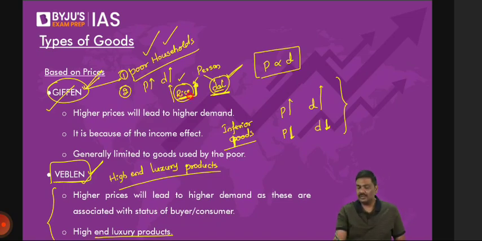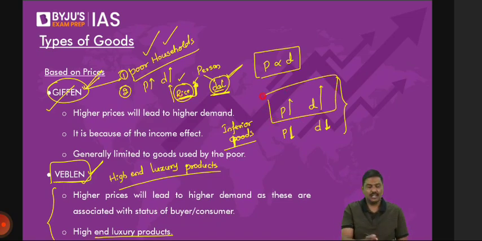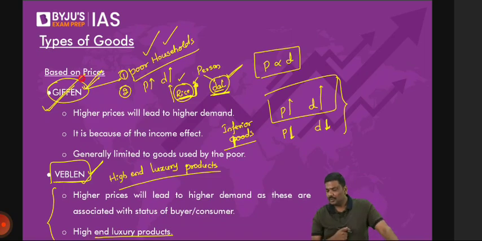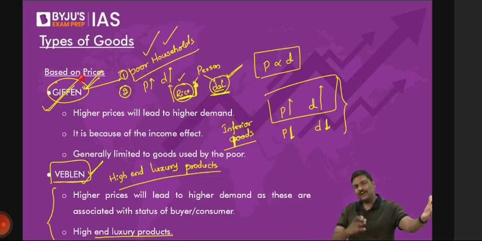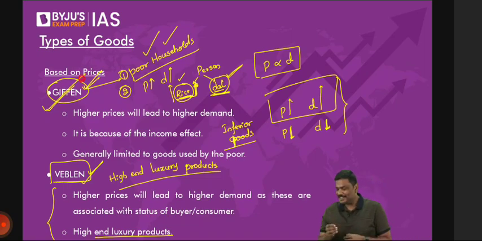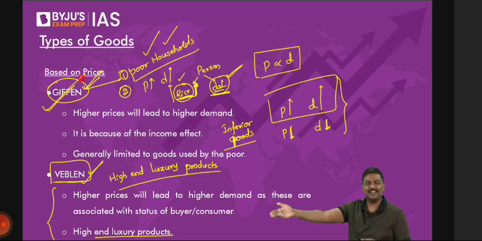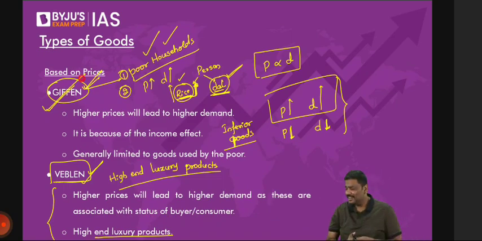Whenever the price and demand are directly proportional like this, that is given. Why can't they buy more dal? My dear, you tell me. It simply means you are devoid of reality. When you talk about rice and dal, which is more costly? Why can't they purchase more dal? If rice costs 10 rupees a kg, 20 rupees a kg, dal will cost you 80, 90, 100. And when the price of rice goes up, it's a poor house. You want them to purchase more dal? How can you justify that? Now, what about the dal price? Dal price is not changing. I'm talking only about rice. Don't worry about dal. Rice price is changing.